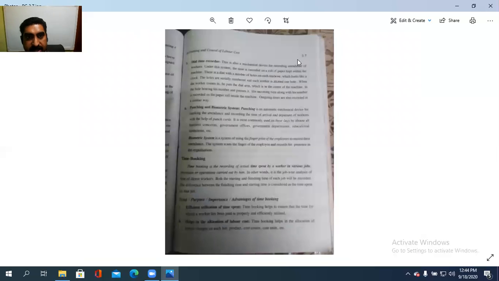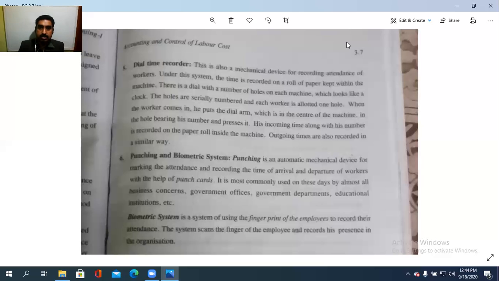Then next is dial time recorder. This is also a mechanical device for recording the attendance of workers. Under this system, the time is recorded on a roll of paper kept within the machine. There should be some paper roll kept in the machine. There is a dial with the number of the holes on each machine, and it looks like a clock also. The holes are serially numbered and each worker is allotted 1 hole. When the worker comes in, he puts the dial arm, which is the center of the machine, in the hole bearing his number and presses it. Then his incoming time along with his number is recorded on the paper roll inside the machine.